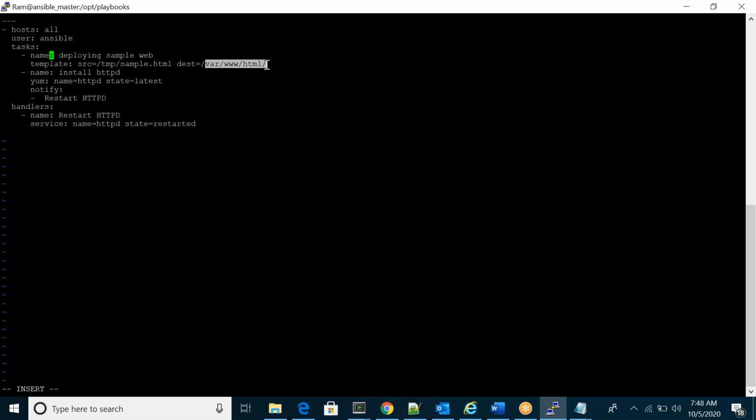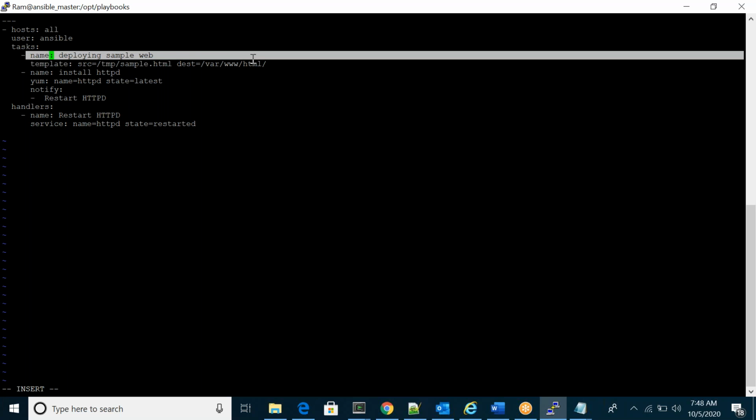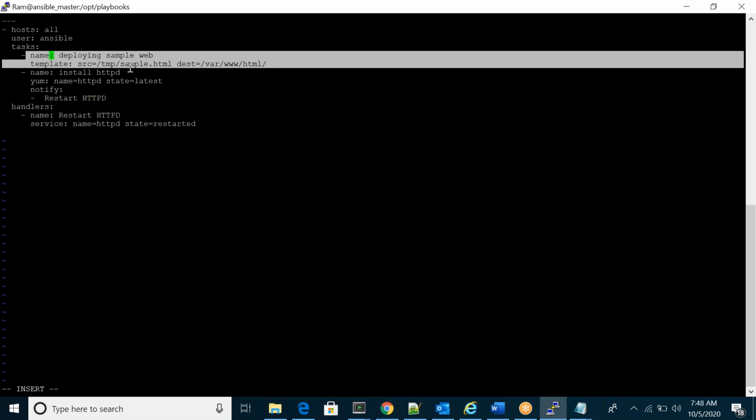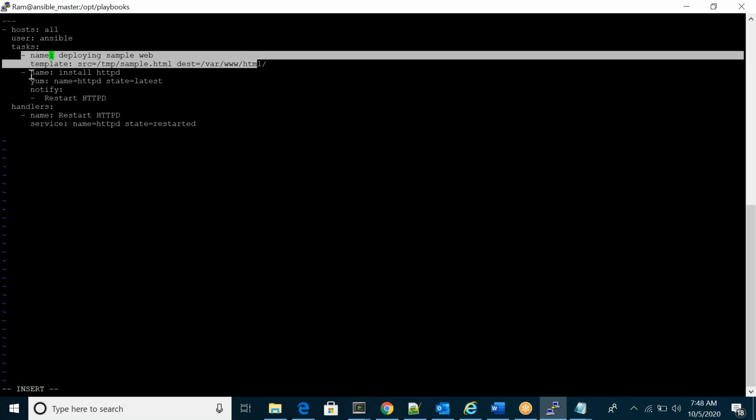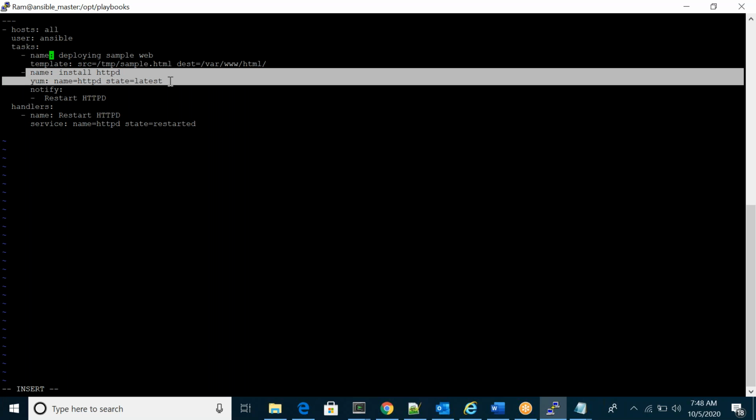In Tomcat we have the webapps folder, and the same thing in HTTPD, Apache: one root location where we can deploy our applications or HTML files, /var/www/html. So I'm deploying my sample, and I will create it later.